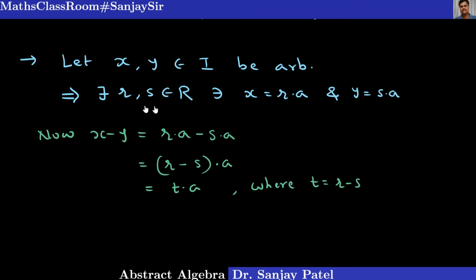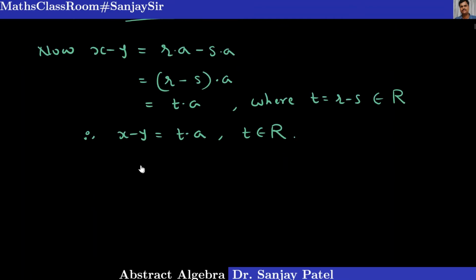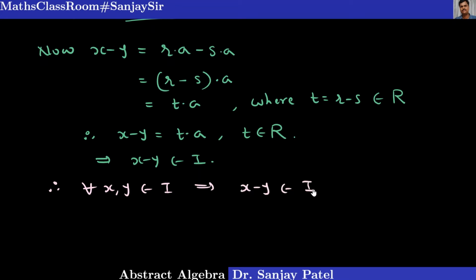Now what are r and s? r and s are elements of the ring R, and it is closed with respect to addition, so r minus s also belongs to R. So what I have proved is x minus y is of the form something into a, that something is t here and that belongs to R. So the conclusion is that x minus y belongs to the set I. Thus we have proved that for every x and y belonging to I implies x minus y also belongs to I.